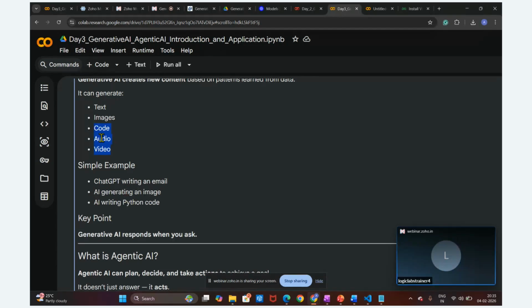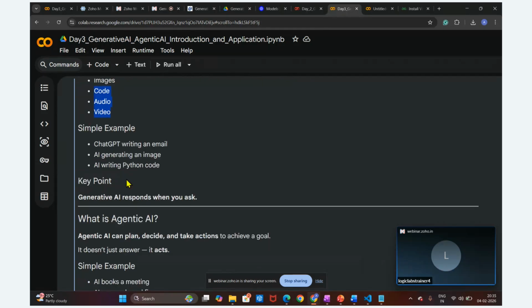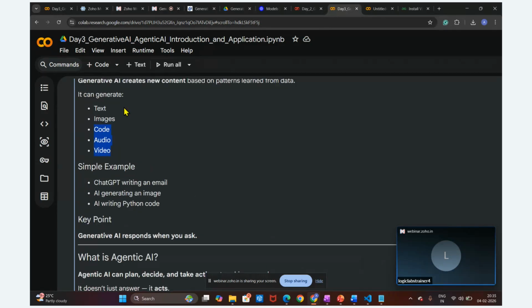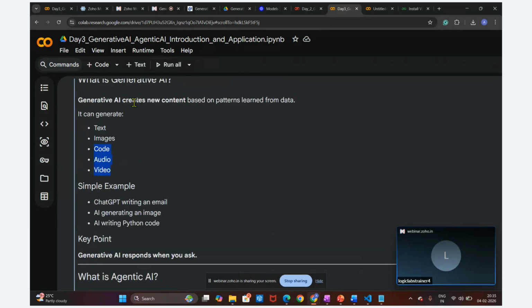Writing the code, then audio files. How can we create an audio file or video file? We'll understand this. And then we are generating images also. We are writing the code, we are debugging the code. So these are some of the applications of generative AI. Here we are generating something new, synthetic data. So that is called generative AI.